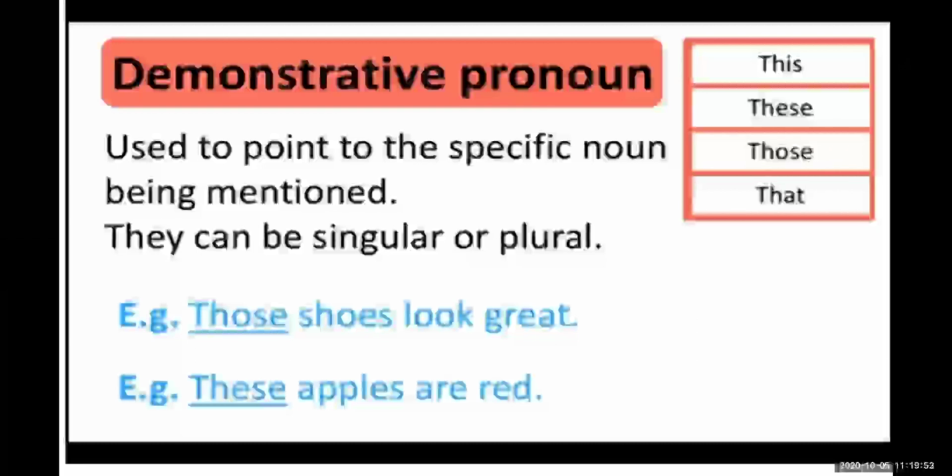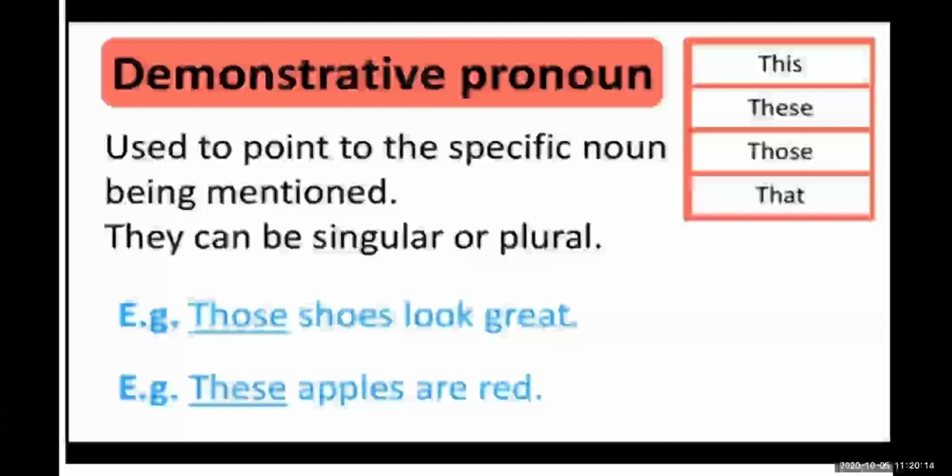When you have to point out or specify a noun, at that time you use the demonstrative pronoun.